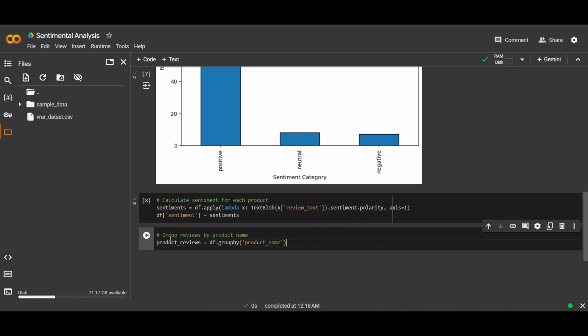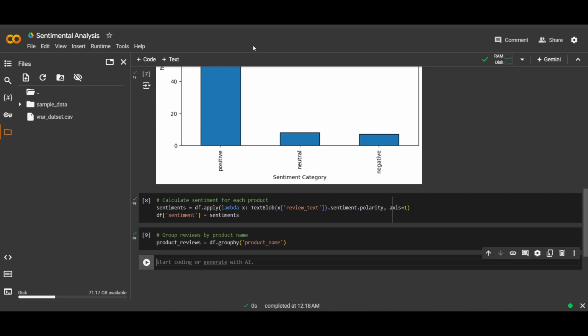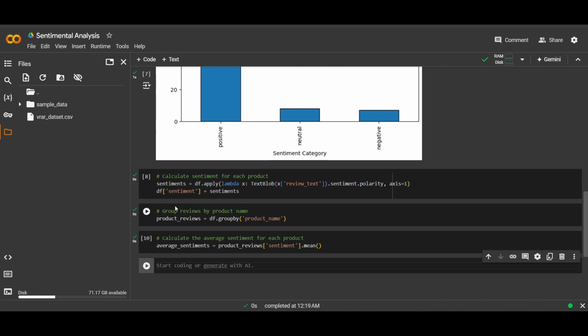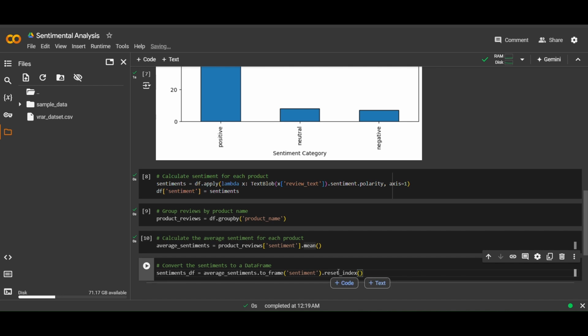And now we will group them by product reviews. And now we will calculate the average sentiment for each product, and we are taking the mean of that sentiment. Okay. And now let's put this into a new data frame.